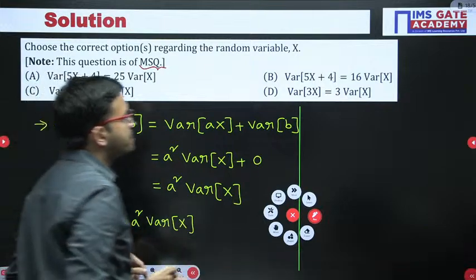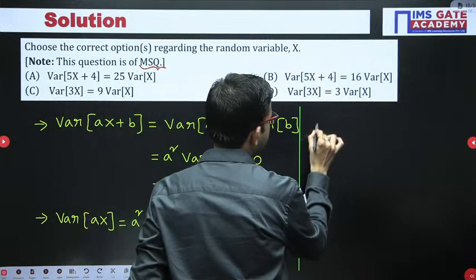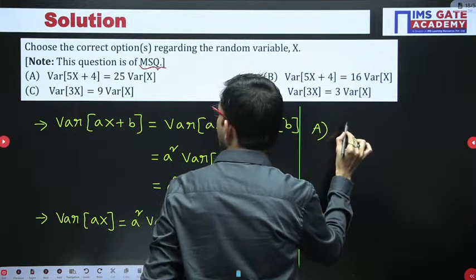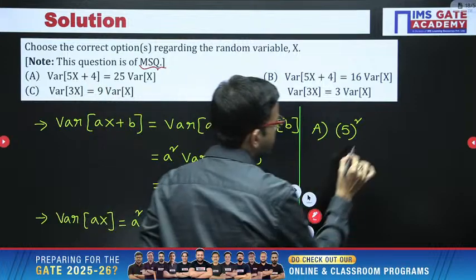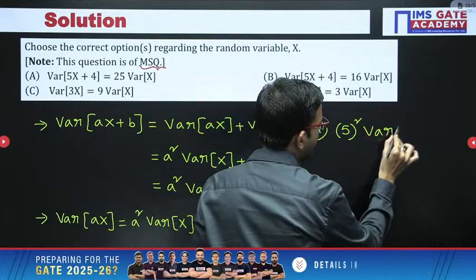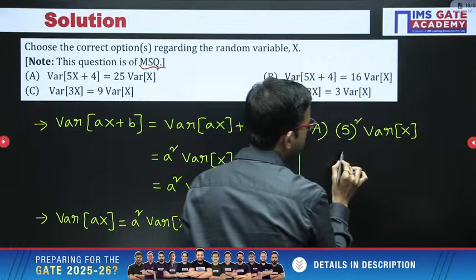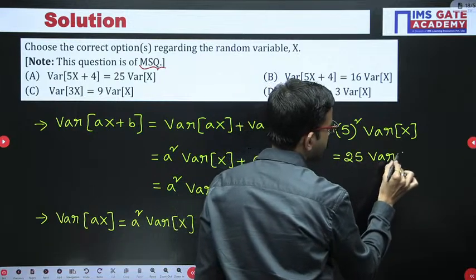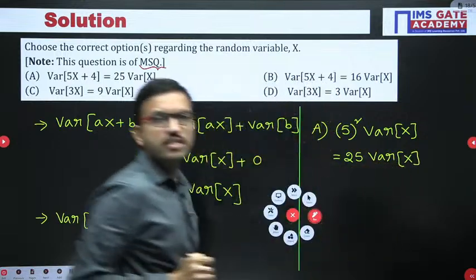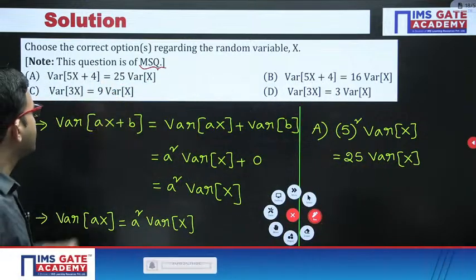In option A I am considering, here you will have 5 square into variance of x. 5 square is nothing but 25 into variance of x. Yes, 25 variance of x, that is correct.